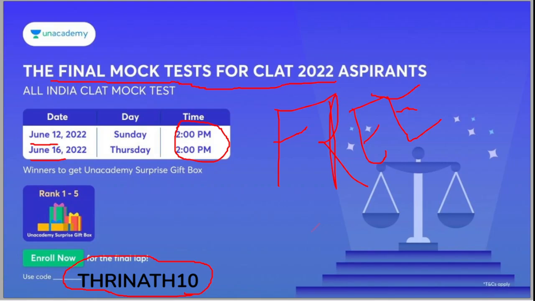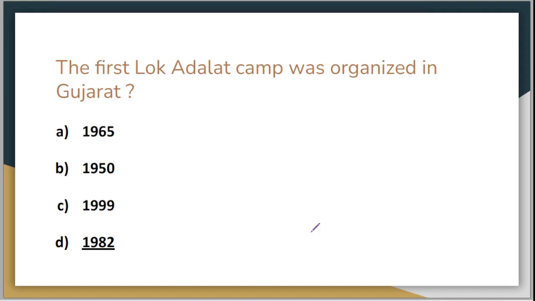Now let's come back to the video originally. So your next question is, the first Lok Adalat camp was organized in Gujarat in which year? I'm sorry for the typing error that I had not completed the question. Your option A is 1965, option B is 1950, option C is 1999, option D is 1982. The correct answer here is of course option D, which I have already underlined, that is 1982.